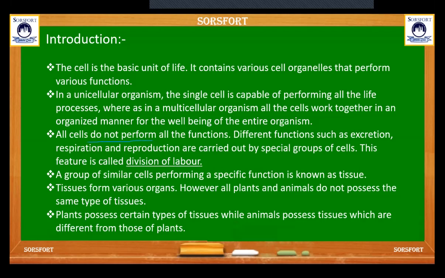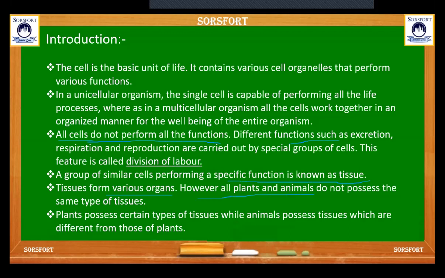All cells do not perform all the functions. Different functions such as excretion, respiration, and reproduction are carried out by special groups of cells. This feature is called division of labor. A group of similar cells performing a specific function is known as tissue. Tissues form various organs.